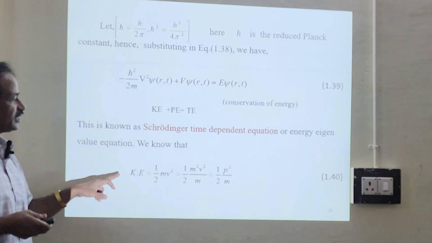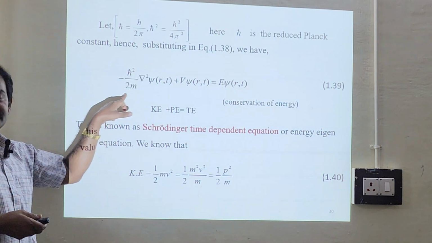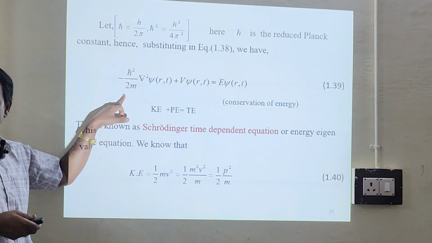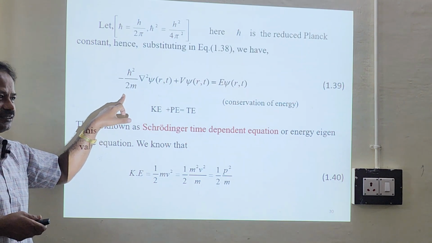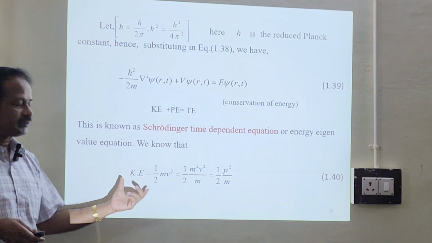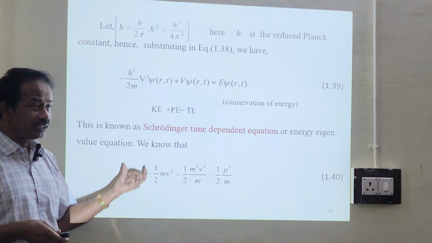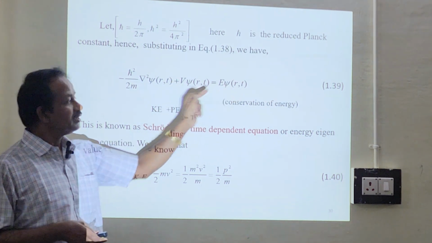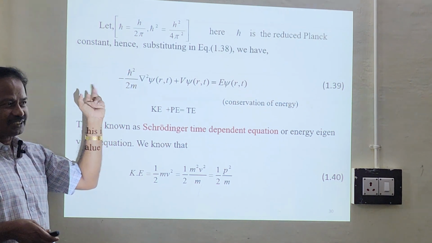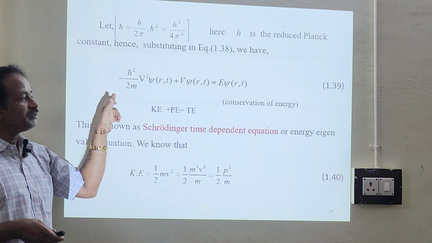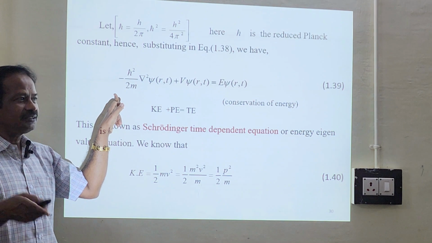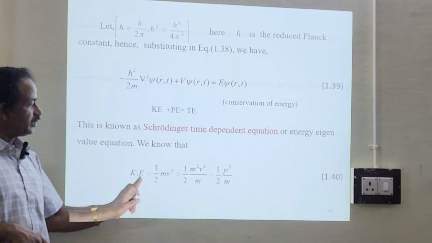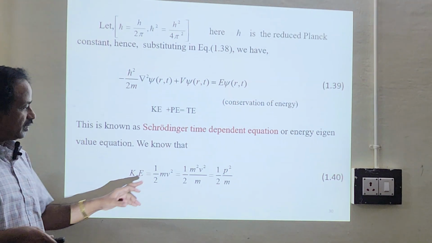Now we'll check whether this first term expression is kinetic energy or not. Kinetic energy equals half m v squared, we know already. Of course, this is potential energy, V alone is there. This is total energy, E alone is there. And we do not know about this expression, so we will check whether this is really kinetic energy or not. Kinetic energy equals half m v squared, we know already. Multiply and divide by